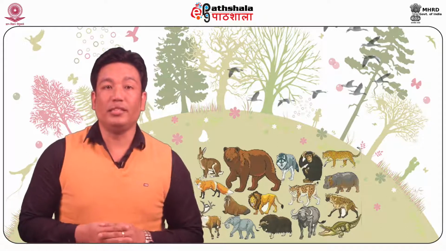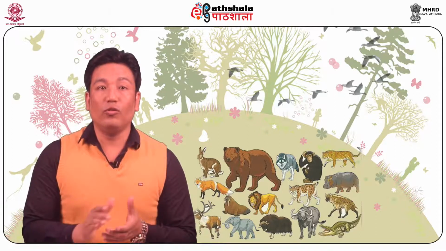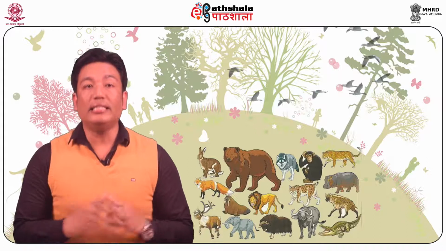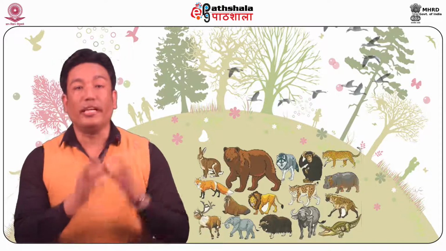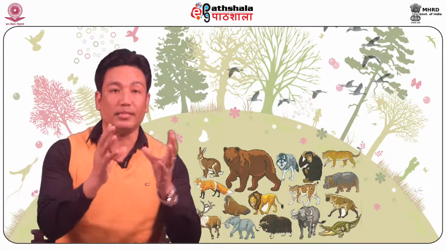The plant species are the host species or prey for the herbivores acting as predators, and the interaction between them creates an important ecological association called the plant herbivore system.